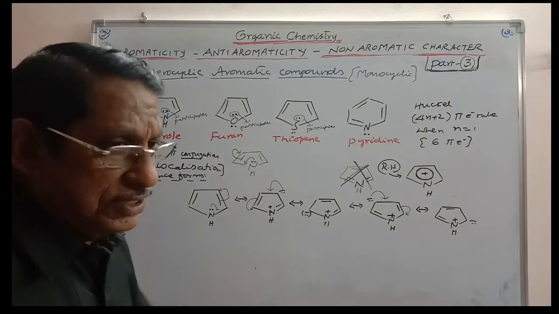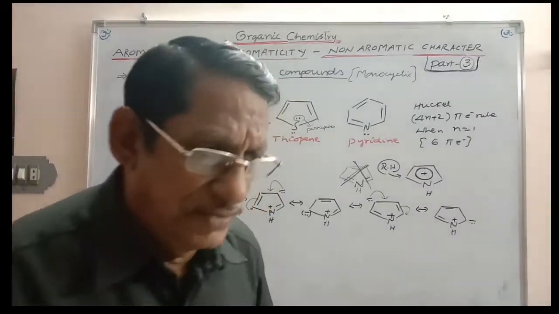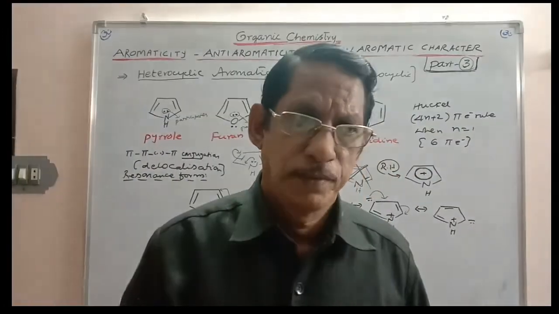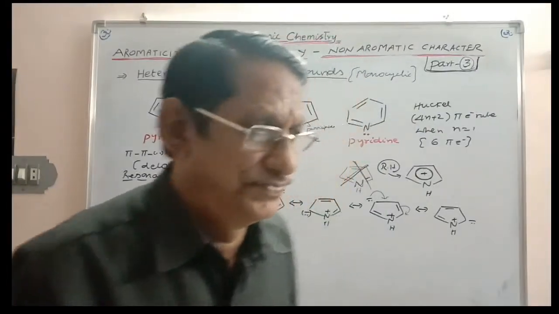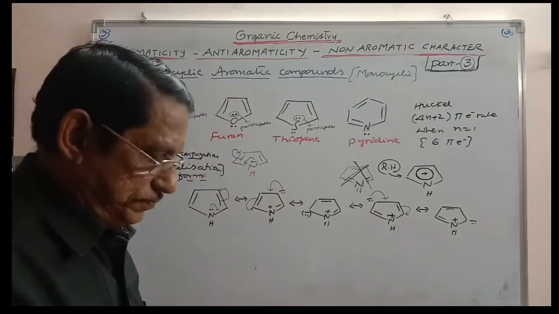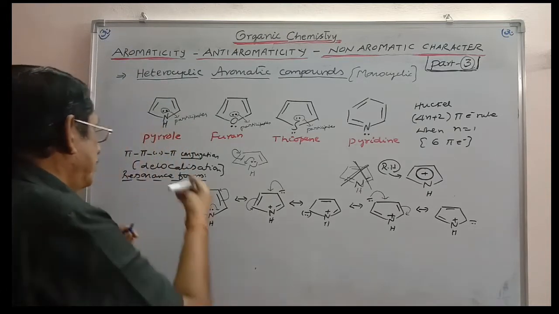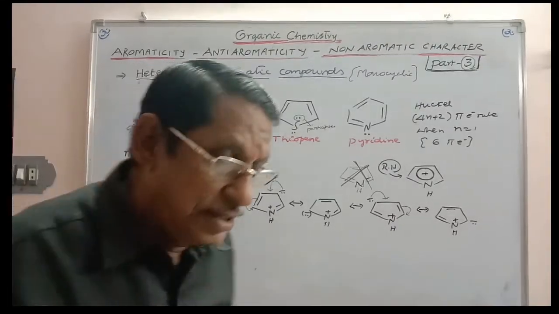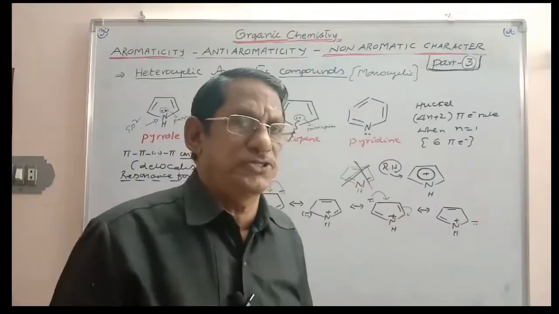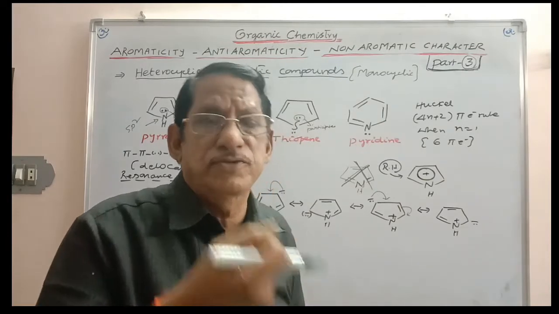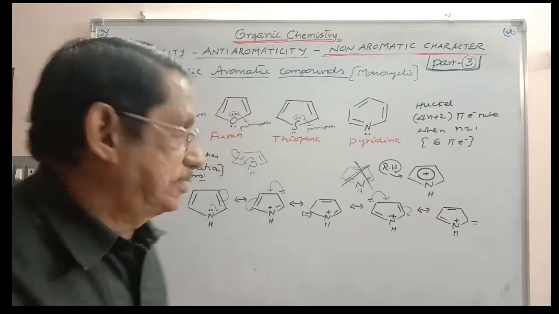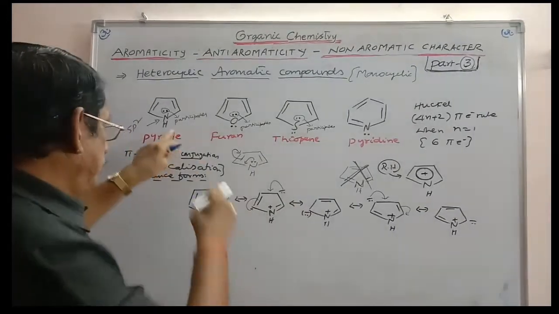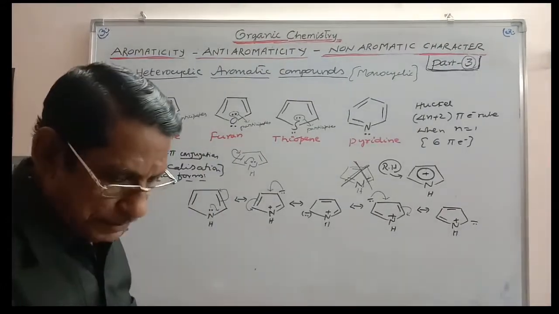Now if you want to extend the matter, ammonia and its derivatives are generally treated as basic because of the availability of lone pair of electrons on nitrogen. In the case of pyrrole, as this is a planar structure, nitrogen here undergoes sp2 hybridization. sp2 nitrogen is more electronegative, more powerfully electron withdrawing. As a result, the sigma bond between nitrogen and hydrogen is moved towards nitrogen, so the hydrogen gets partial positive character and can be removed as H+.